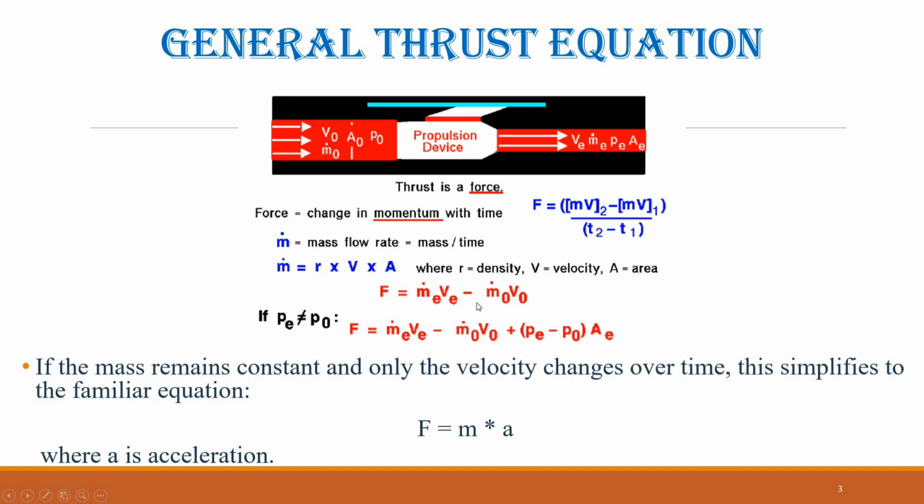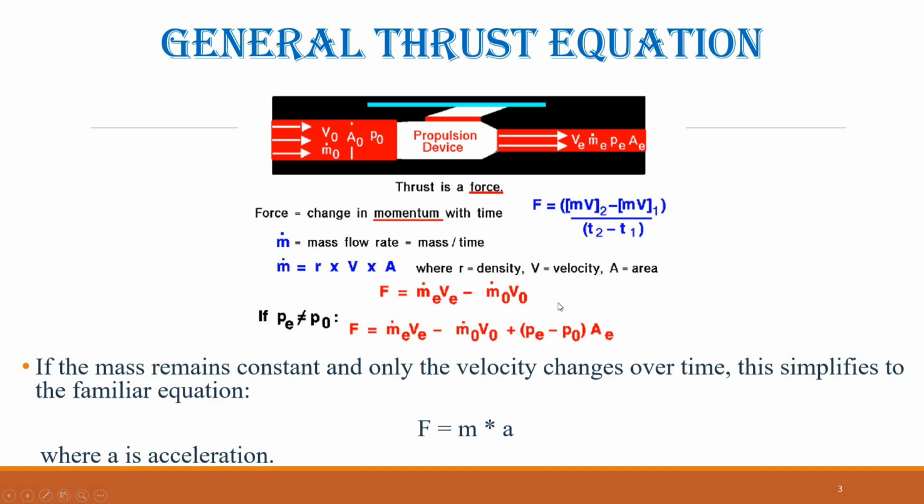An additional factor must be considered if the exit pressure PE differs from the free stream pressure P0. Fluid pressure arises from the momentum of gas molecules and acts perpendicular to surfaces it contacts. Any net change in pressure contributes an additional force across the exit area, AE, given by the difference between exit and free stream pressure times the exit area.